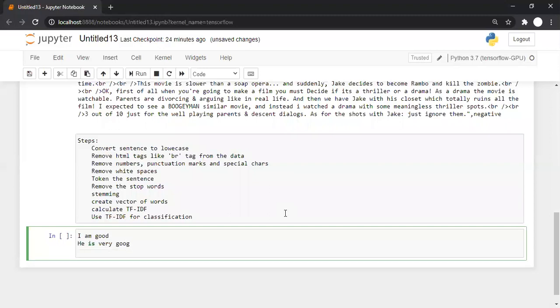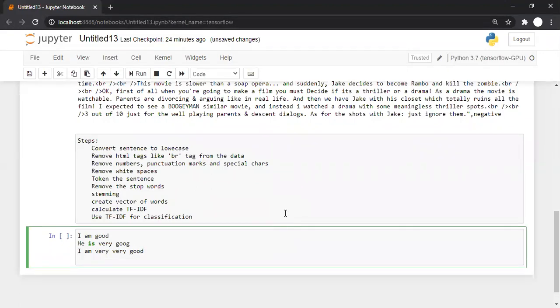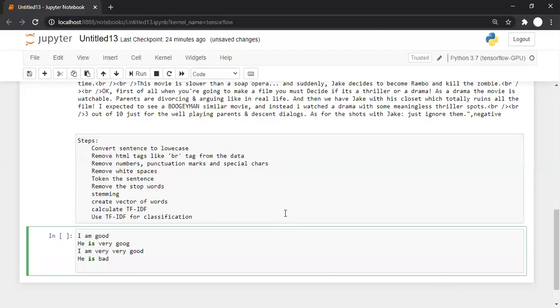"I am very good" is one more sentence, and "he is bad" is another sentence.